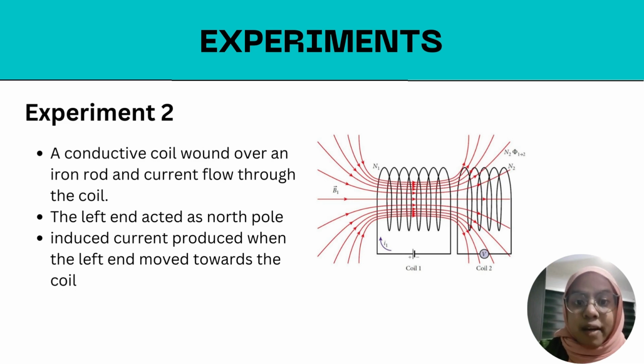For the second experiment, it concluded that a coil carrying an electric current is wound around an iron rod. The left end of the coil is behaving as the north pole. Additionally, there is another coil referred to as coil S, which is in proximity to the first coil. When the current carrying coil is moved towards coil S, it causes a change in the magnetic field experienced by coil S. This change in the magnetic field induces an electric current in coil S.